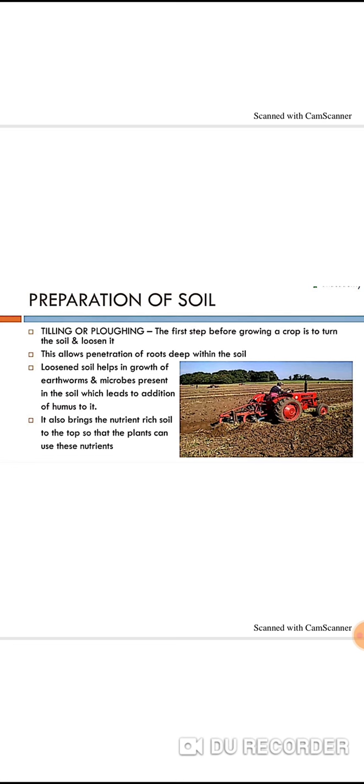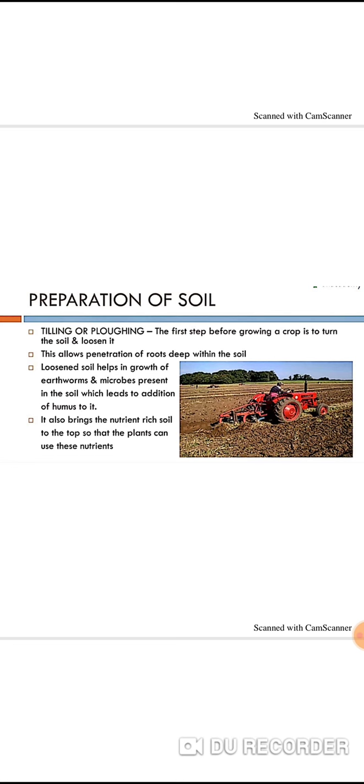Then you also learnt in the 7th standard that the roots of the plant contain rhizobium bacteria. Those rhizobium bacteria convert that nitrogen into nitrates, in the form of ammonia, which is rich in nutrients that support the plant for growth.